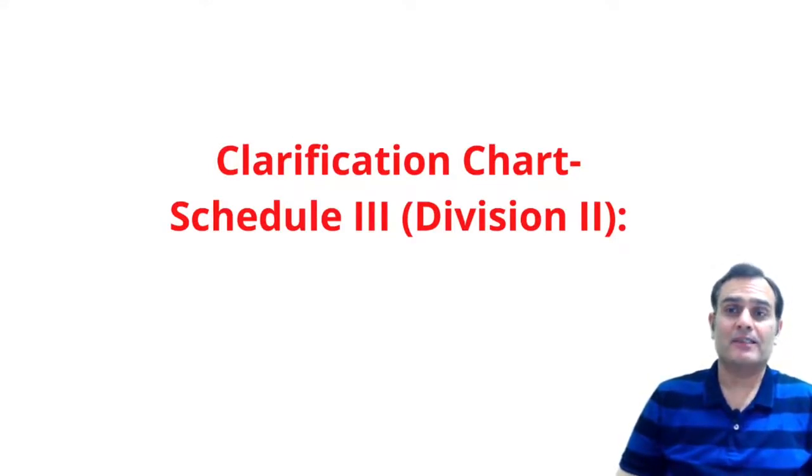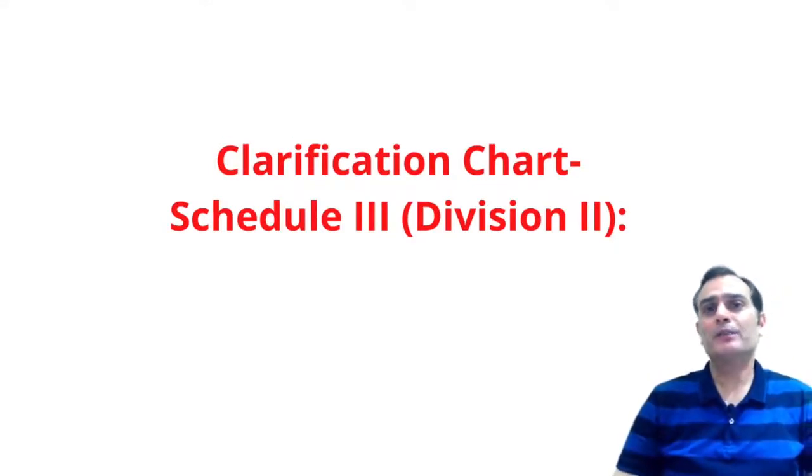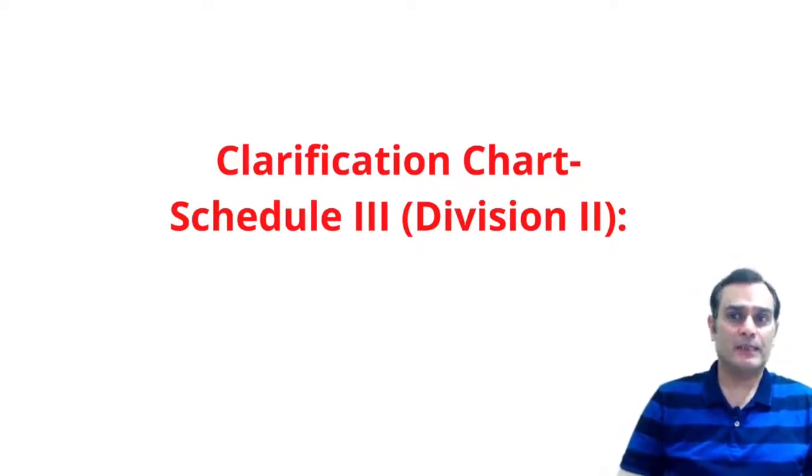Well, I have started back my series on Did You Know? And in the previous video, I was talking in terms of the Schedule 3 Division 2, wherein we had inputs with regard to the point number 13 as well as the point number 14 in the profit and loss and the OCI section of the income statement. Well, in today's video, I'm going to give you a little more insight, especially on the point number 14, where we've got two parts. One is 14A and one is 14B, dealing with the concept of recycling and the concept of no recycling. Let's find this out in detail.